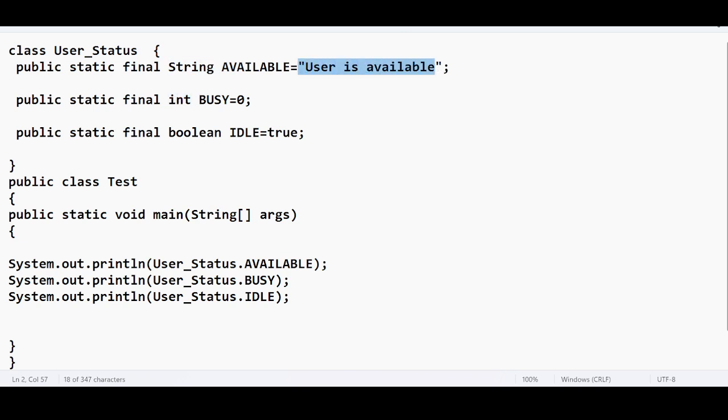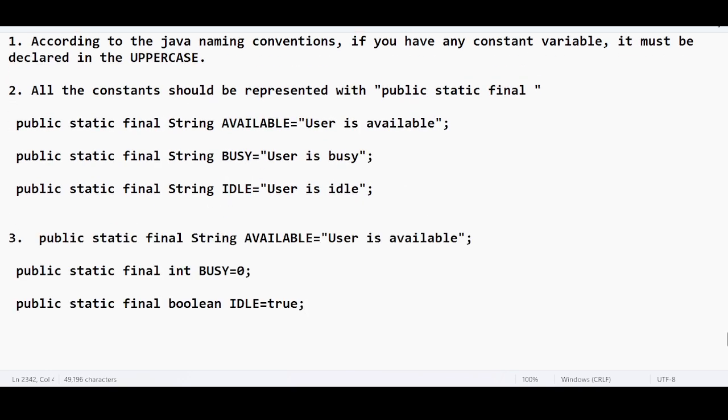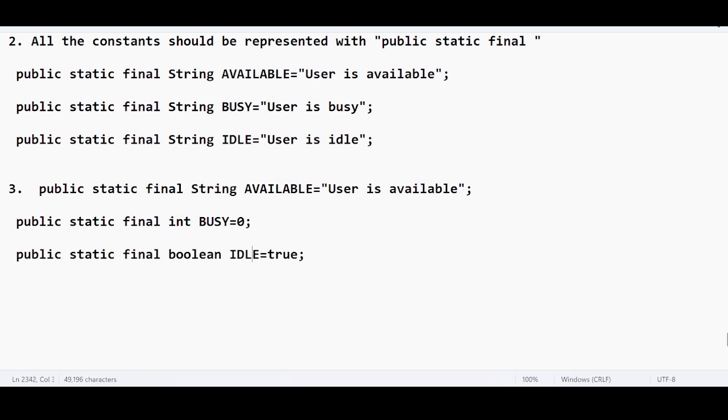Since it is a string value, I can use String. Since it is a numerical value, I can go for integer. Since it is a boolean value, I have to use the boolean data type, right? If I keep repeating this, don't you think that typedness will be reduced? Java is a strictly typed programming language. Third one, when you do this, there are different data types, and at the same time you keep repeating public static final, public static final, public static final.